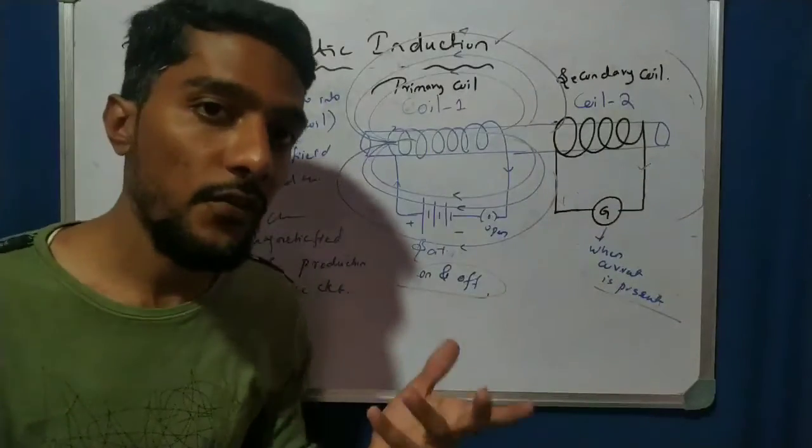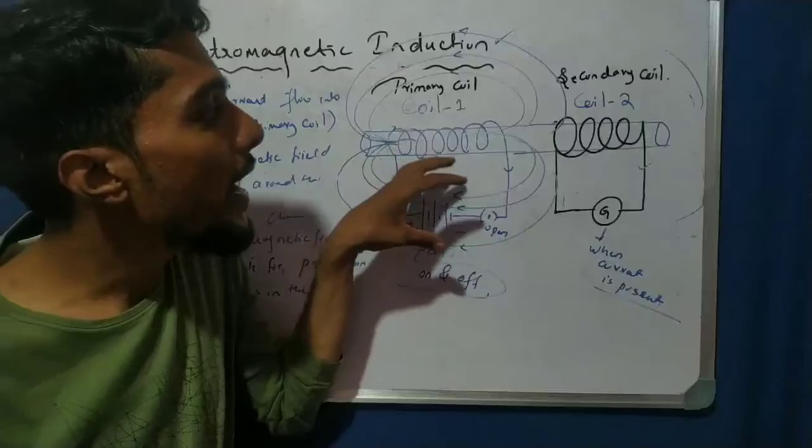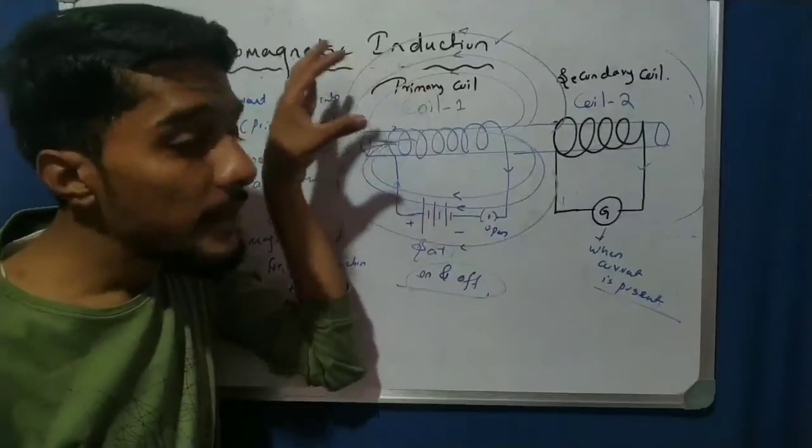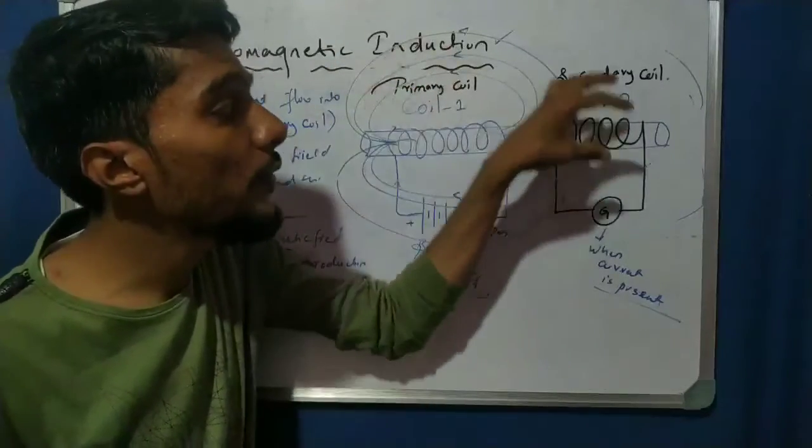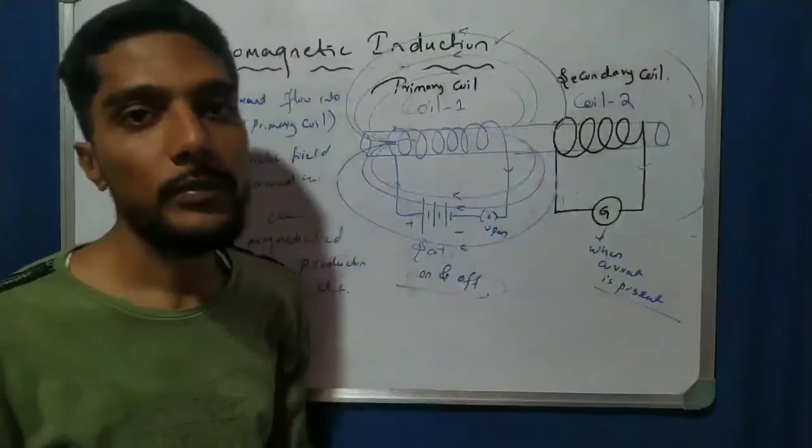Simple. Okay, another definition: changing the magnetic field in coil 1 is responsible for the production of current in coil 2.